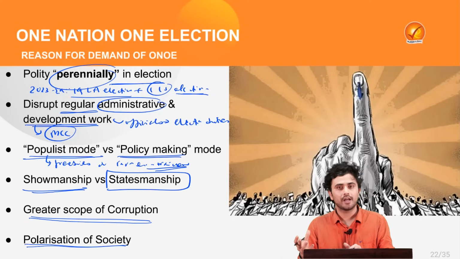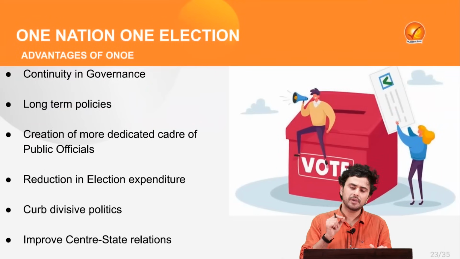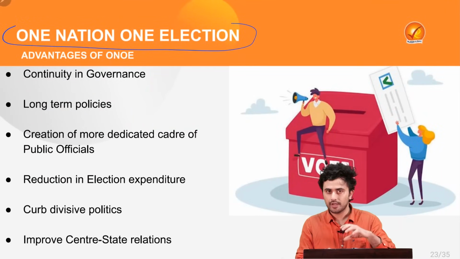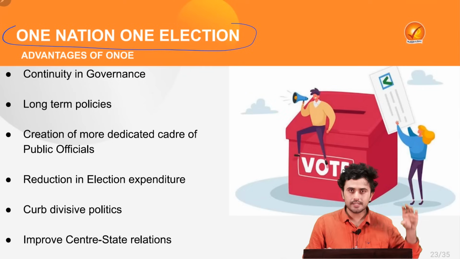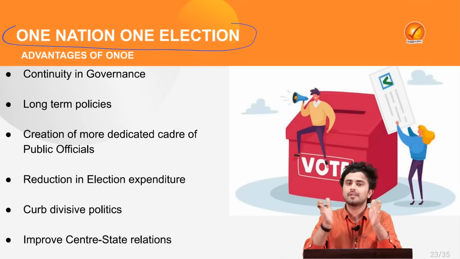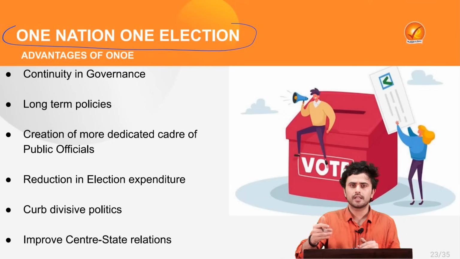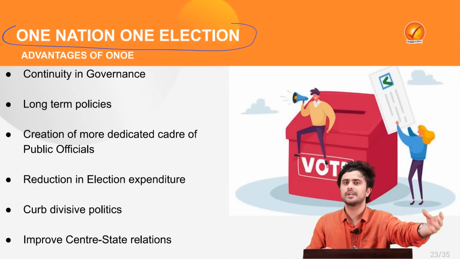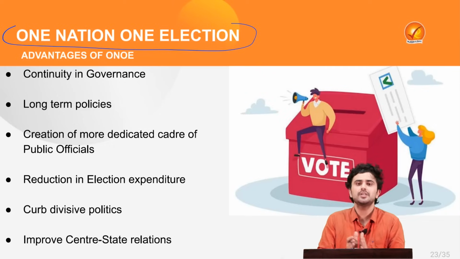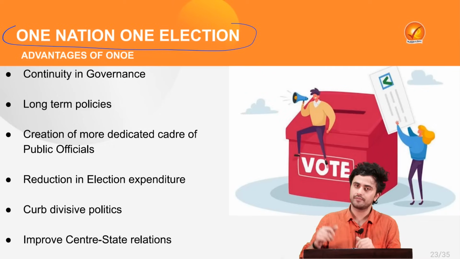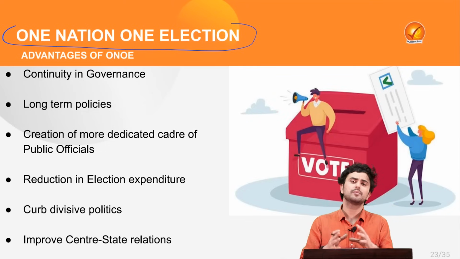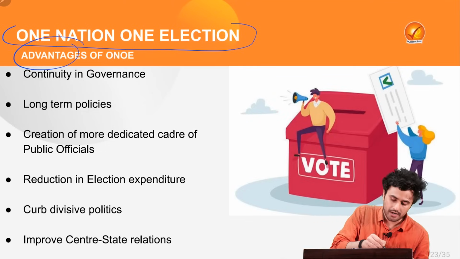Thus, the Niti Aayog has suggested the implementation of one nation, one election, where the elections of all legislative assemblies and the election of Lok Sabha will take place simultaneously, let's say from 16th of February to 20th of February, thus making sure that there will be continuity of the government for the next 5 years. For this suggestion, Niti Aayog has said that there will be several benefits or advantages.